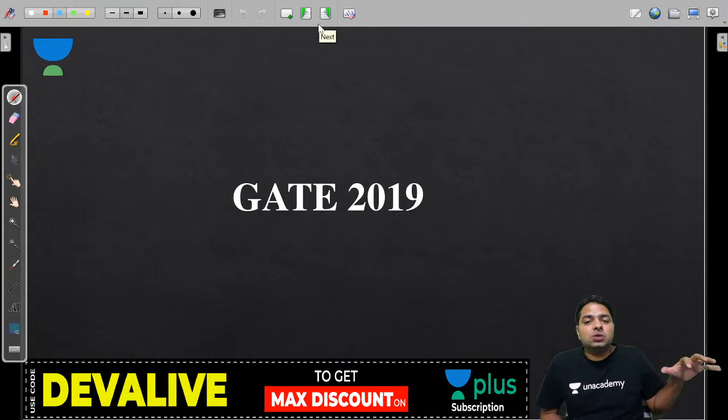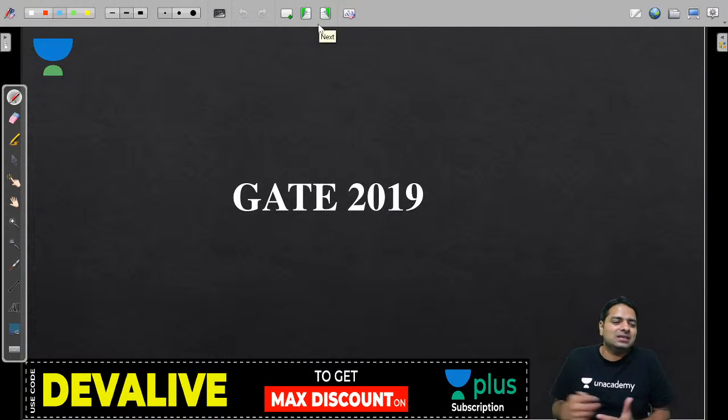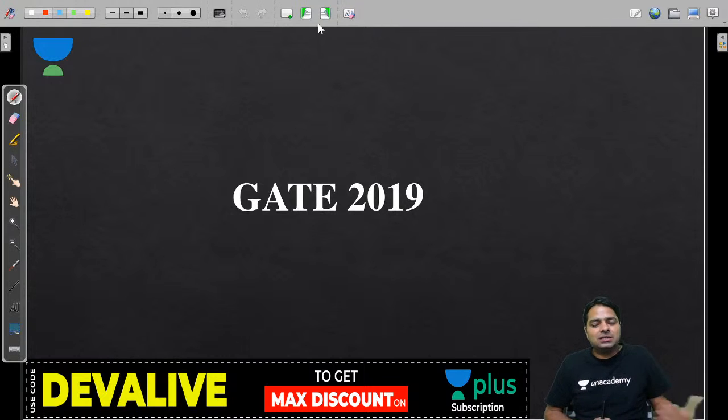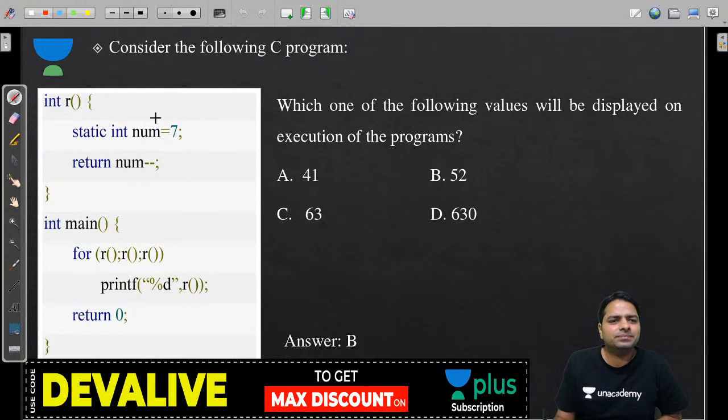GATE 2020. Most of the people who have not scored well, it is because of the C programming, maybe because they have wasted their time on calculations, and there could be mistakes, which you will only understand after the exam. Now sometimes easy questions are also there, guys. Which one of the following values will be displayed on the execution of the program?